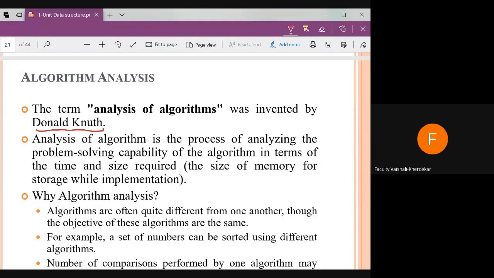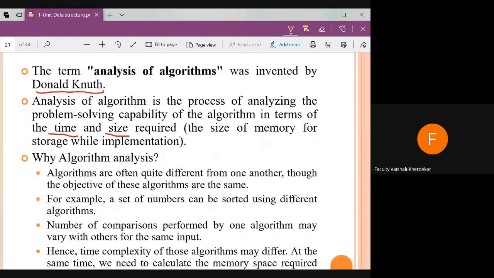And this algorithm analysis is nothing but the process of analyzing the problem solving capability. Problem solving capability means what? In terms of what are we checking it? In terms of time and size. How much time and how much size is required for the implementation. Based on that, we decide whether the algorithm is the best or not.